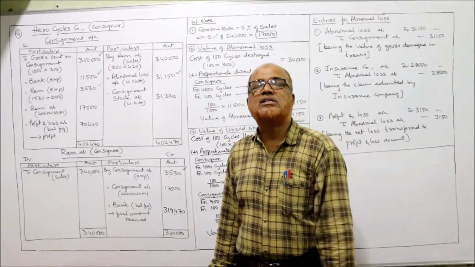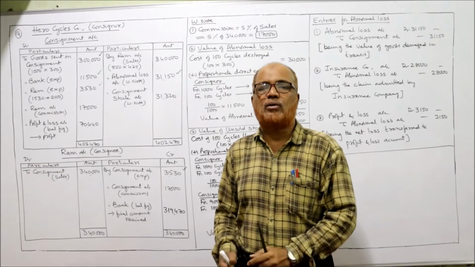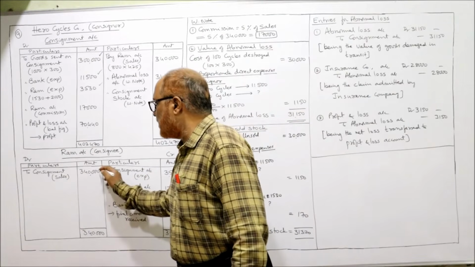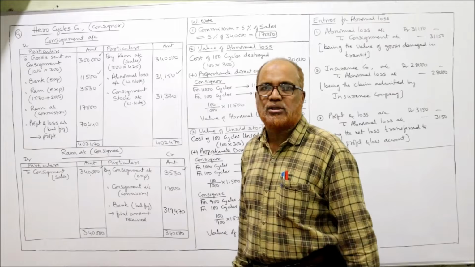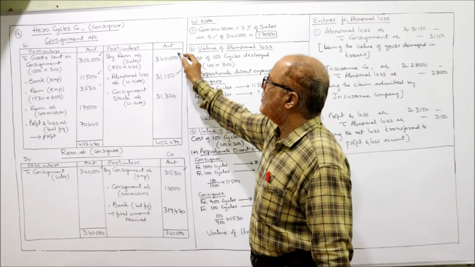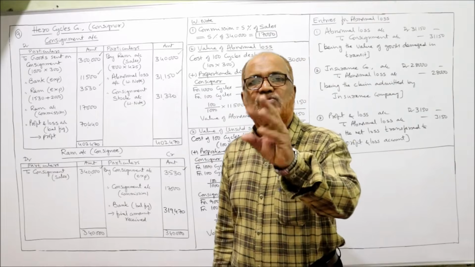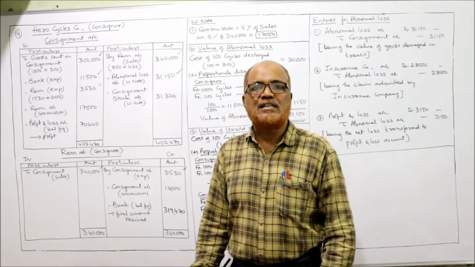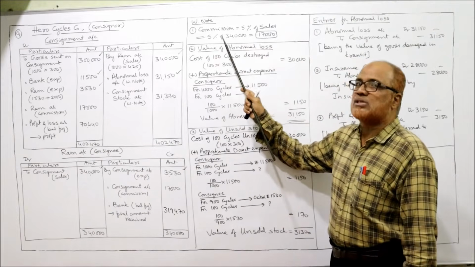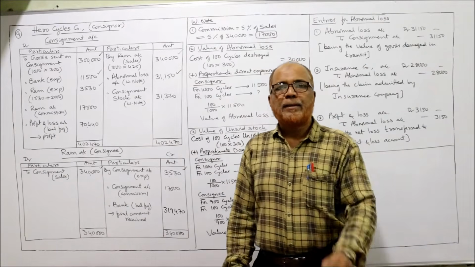3,40,000. So what is the entry for sale proceeds? Consignee account debit to consignment account. RAM account debit to consignment account. So RAM account should be debited to consignment sale 3,40,000, and consignment account should be credited by RAM sales 3,40,000. Right? Now commission. It is given in the last line, commission payable is 5%. So 5% on sales. How much are the sales? 3,40,000. So here in working note I have calculated commission 5% on sales. 5% of 3,40,000, 17,000.